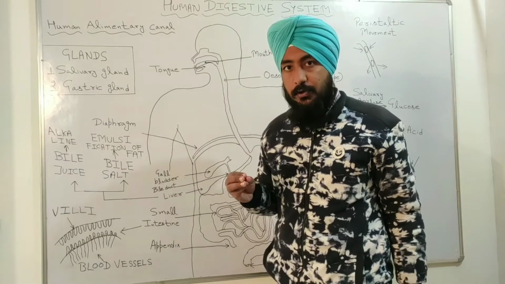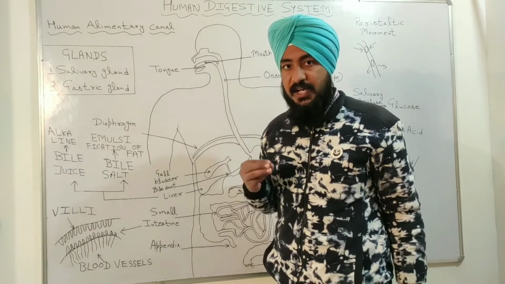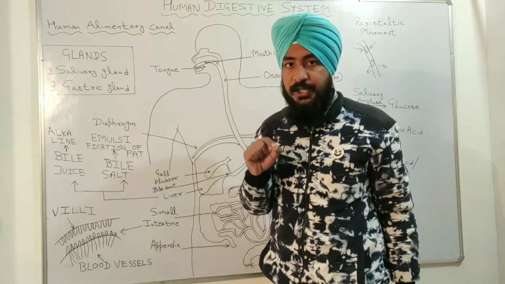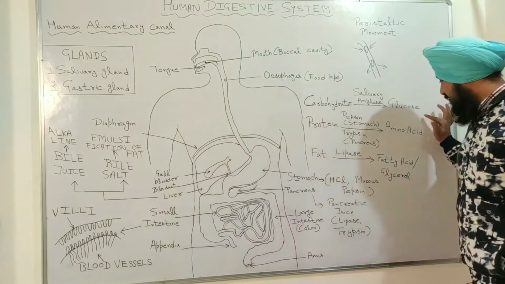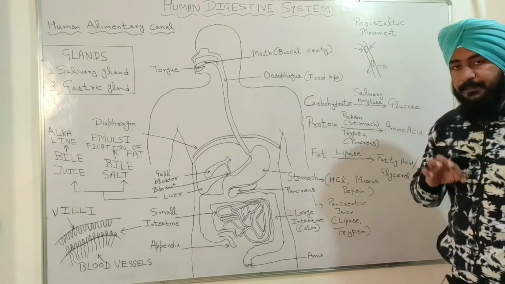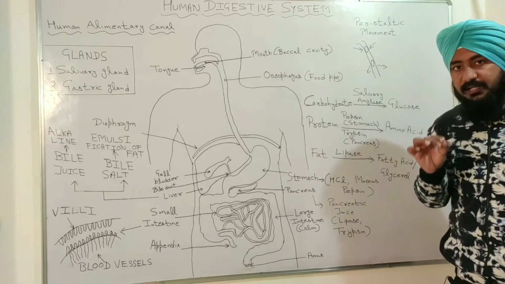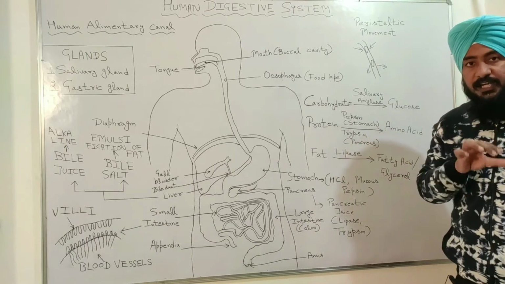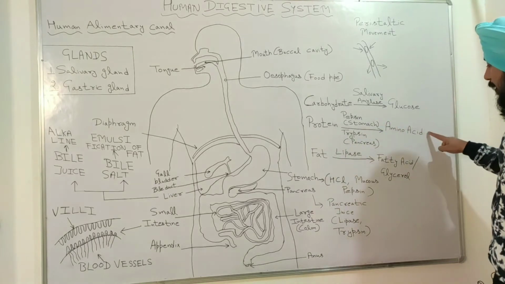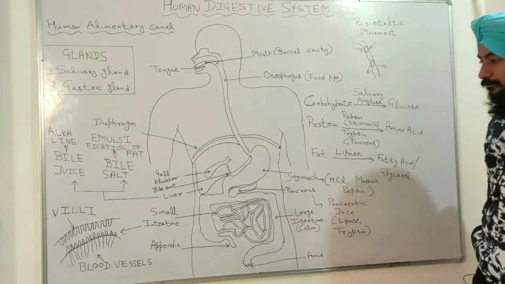So what is the function of these villi in the small intestine? Villi increase the surface area for the absorption of these three components: glucose, amino acid, and fatty acid or glycerol. I am repeating again, villi, which are the finger-like projections in the small intestine, increase the surface area for the absorption of glucose, amino acid, fatty acid and glycerol.